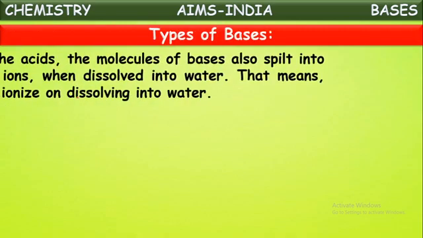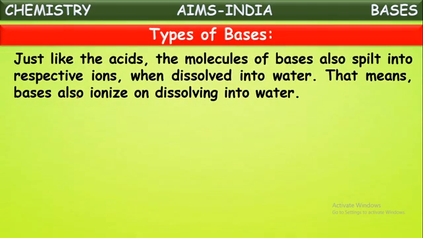What are the types of bases? Just like acids, the molecules of bases also split into respective ions when dissolved in water. We studied that when acids are dissolved in water, the molecules separate into positive and negative ions. That is called splitting of the molecule into respective ions, also called ionization of molecules.